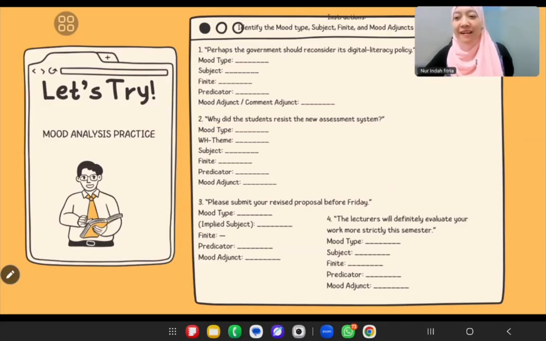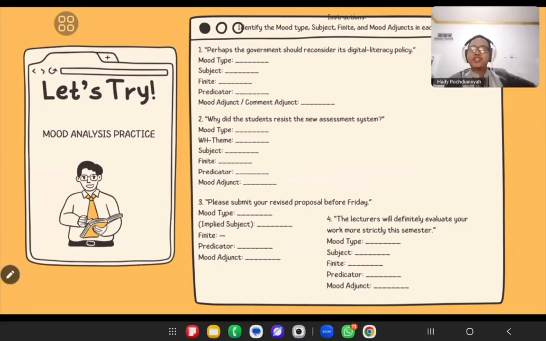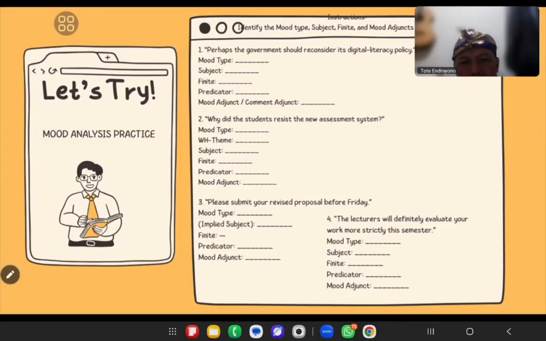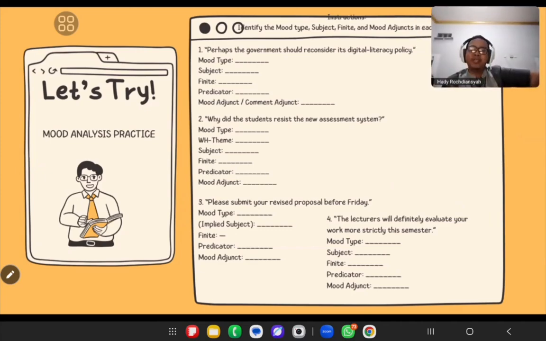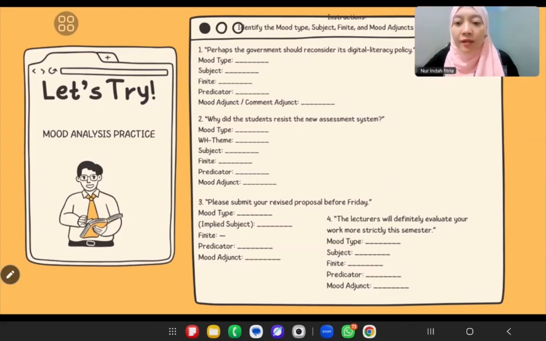What about number 4? The lecturers will definitely evaluate the following.